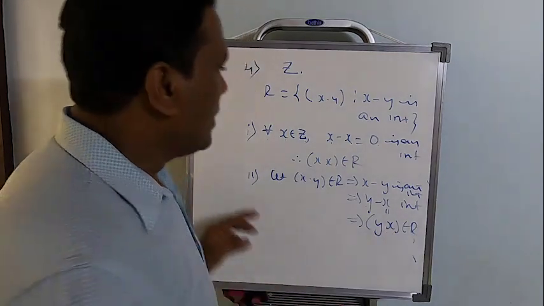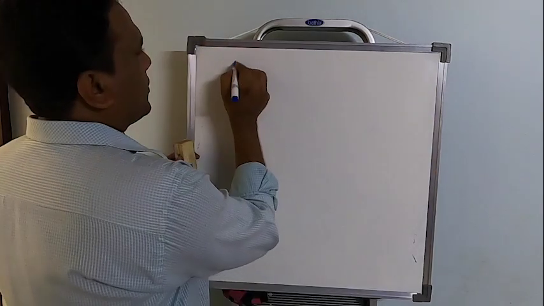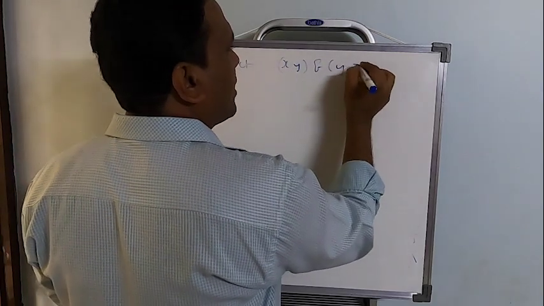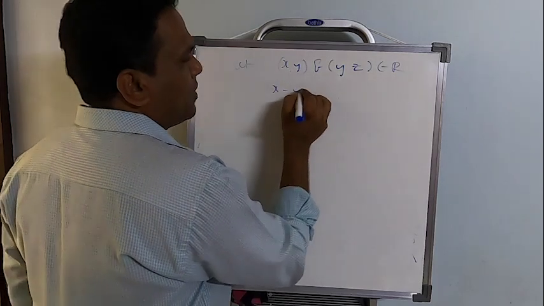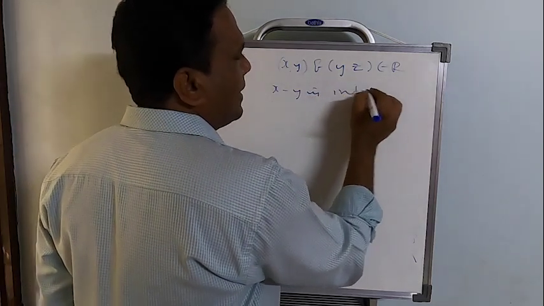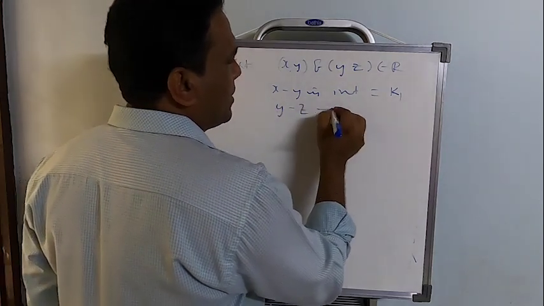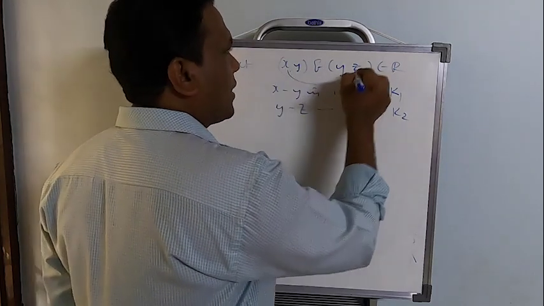Now similarly, for transitive, let x comma y and y comma z belong to R. X comma y belongs to R, so x minus y is an integer; let me take it as k1. And y minus z is an integer; let me take it as k2. But I need to check for x and z.